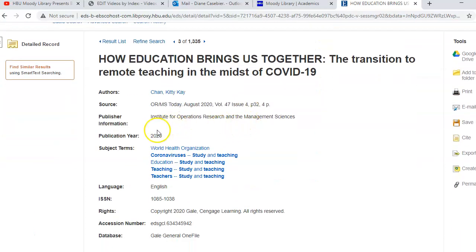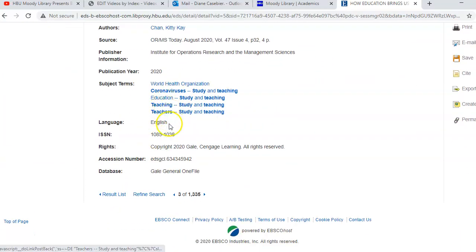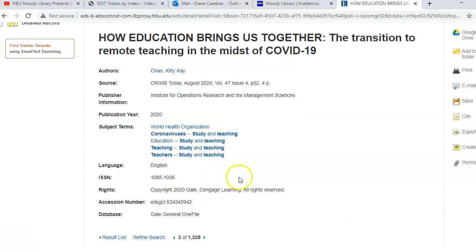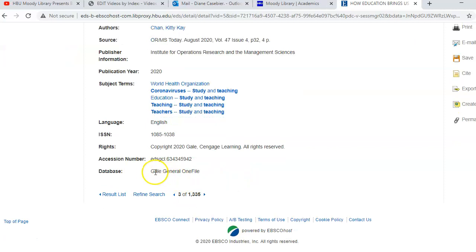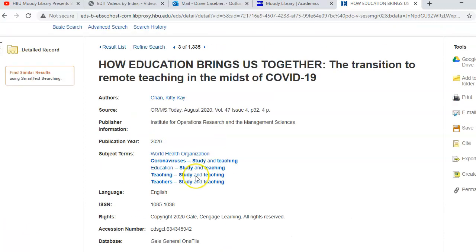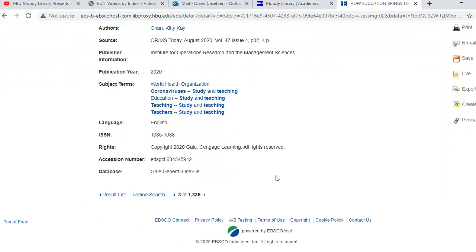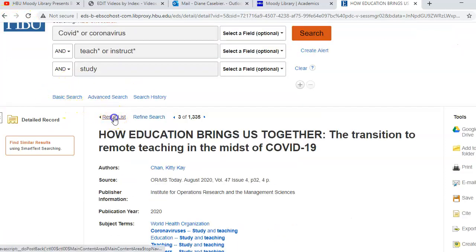Let's see. That's for a serial or journal. Okay, it's from Gale General OneFile, which is more like background information. I'm not sure this is going to be one that you're going to be interested in, but I don't even see a link for the full text, so I'll have to investigate that and see what that is. Let me go back to the result list.